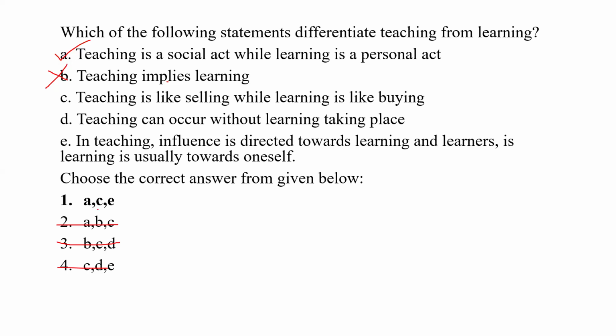Okay, next, while doing practice you can try. C is that teaching is like selling while learning is like buying. And E, teaching is influence directed towards learning and learners, while learning is usually towards oneself.